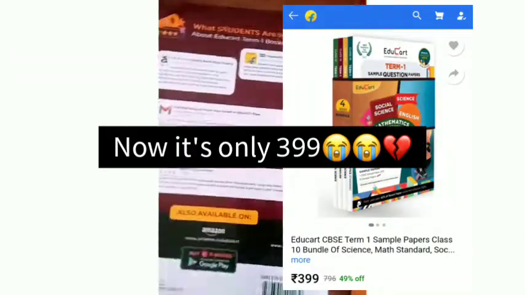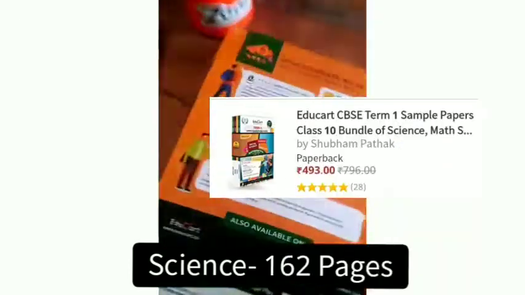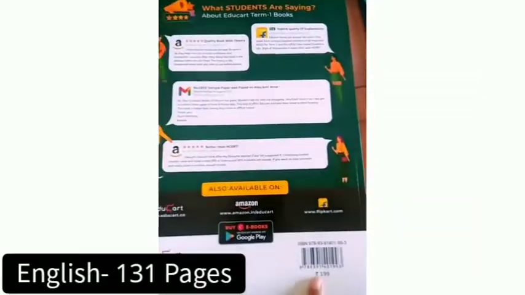Also, I have given the number of pages of each book on the screen in case you want to know. I ordered these books from Flipkart for 480 rupees, and on Amazon it costs around 499 rupees. I ordered from Flipkart because on Flipkart you get the pay on delivery option.